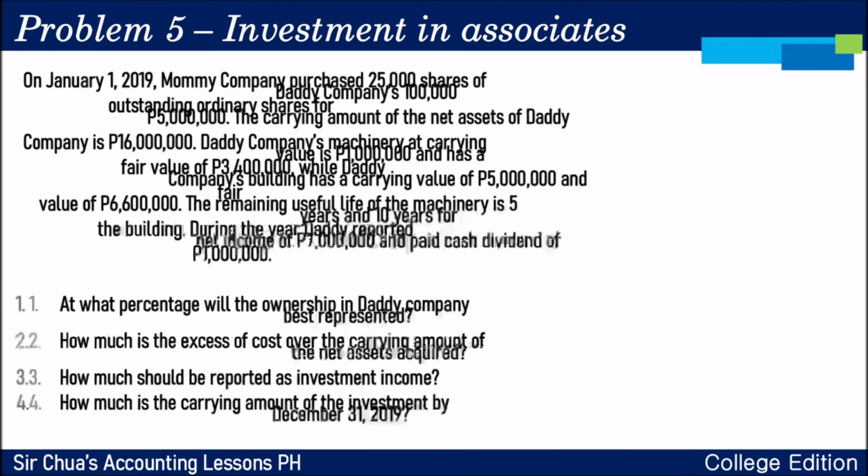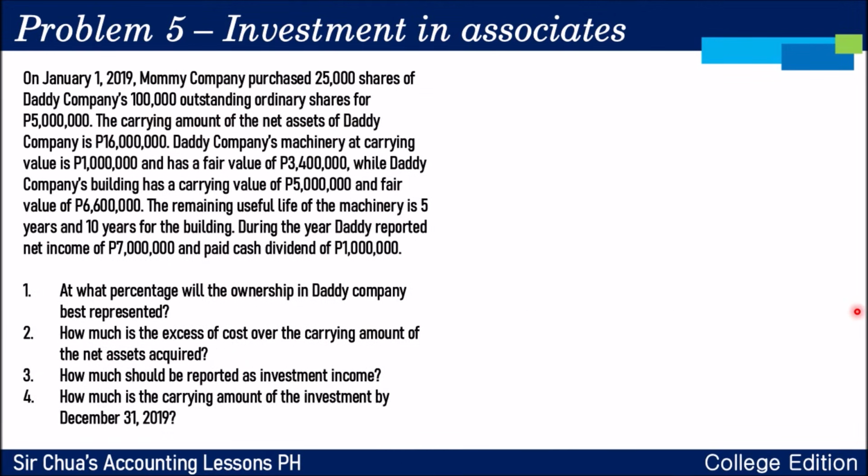Sagutin po natin yung mga tanong isa-isa. Number 1, at what percentage will the ownership in Daddy Company best represented? So, kung nag-purchase ng 25,000 shares, galing po dun sa 100,000 ordinary shares na meron. Sorry po, 100,000 yan. Sobra ng zero. Okay? That is 25% ownership.